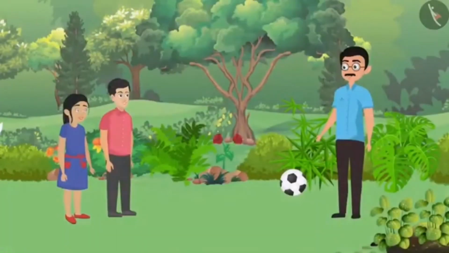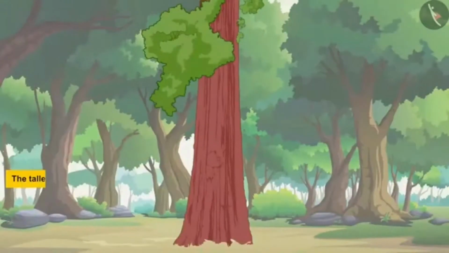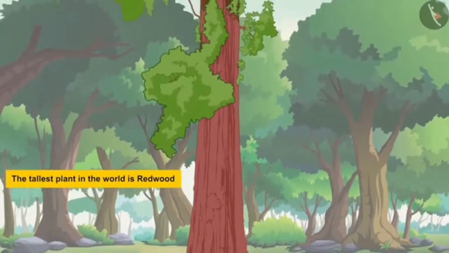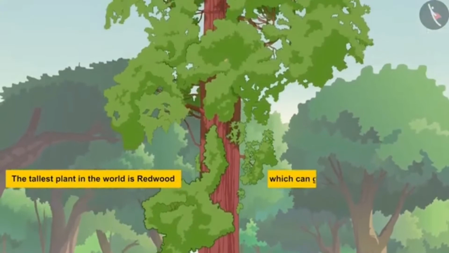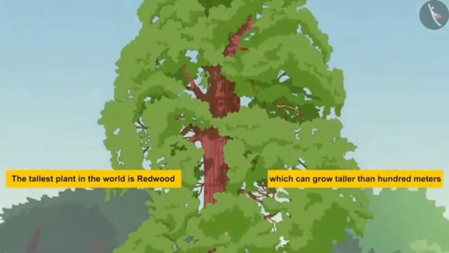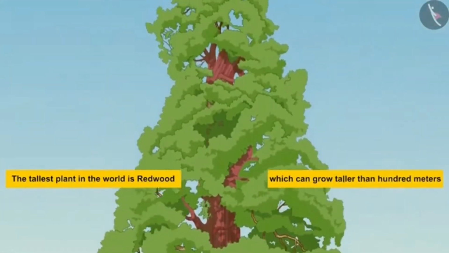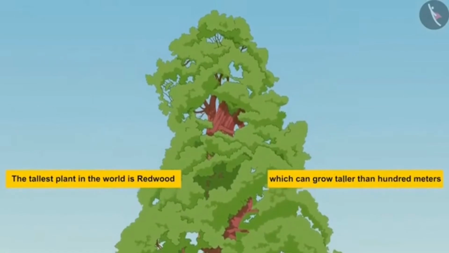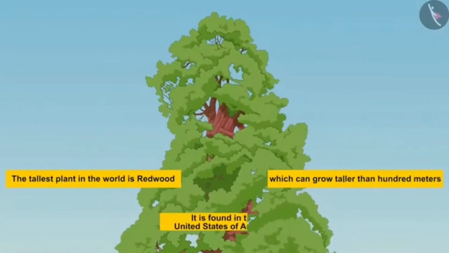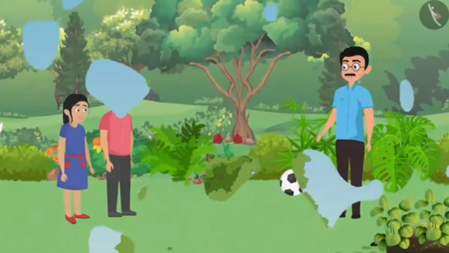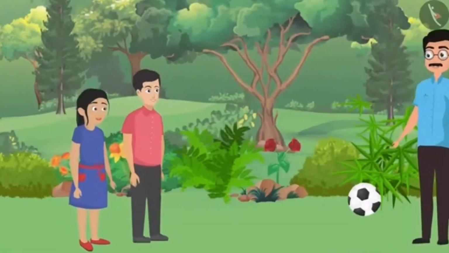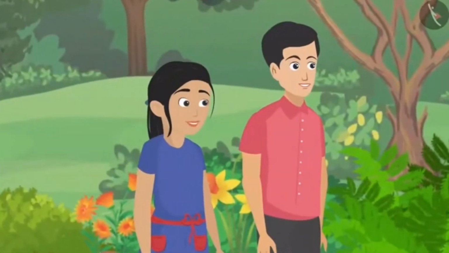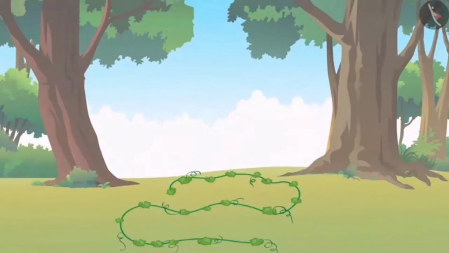Kids, do you know that the tallest plant in the world is redwood, which can grow taller than 100 meters, which means taller than a 30-floor building. It is found in the United States of America. What? Even the buildings of our city aren't that tall. On one hand, there are redwood trees and on the other hand, we have creepers which don't even get up from the ground.